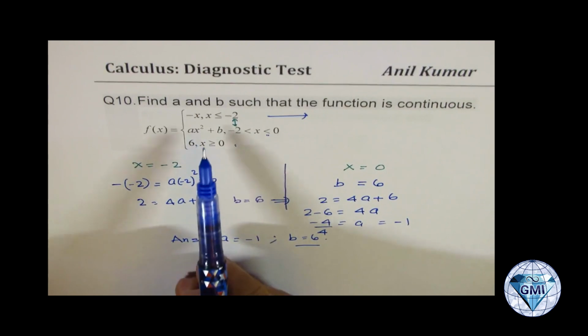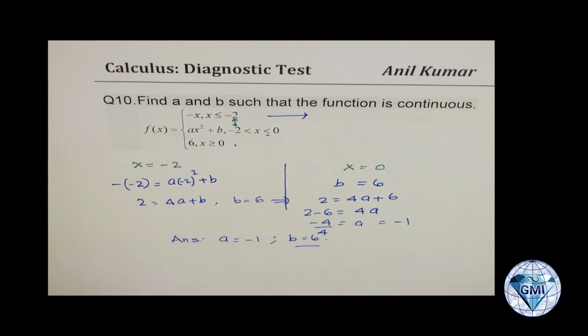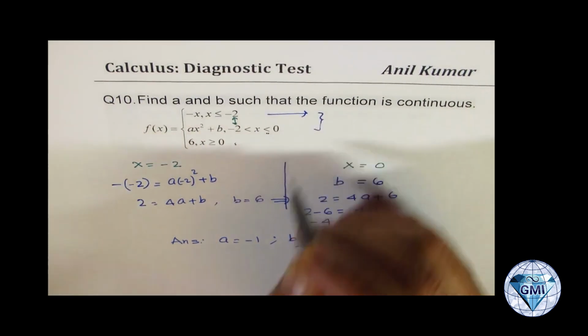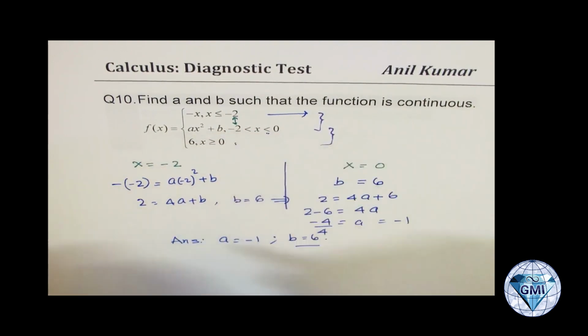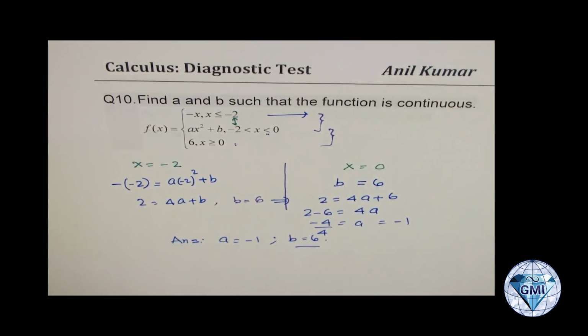Only then this piecewise function will be continuous. Otherwise, it will not be continuous, right? So I hope with this you understand piecewise functions and the rule for continuity. The idea is these two pieces should overlap and these two pieces should also overlap.